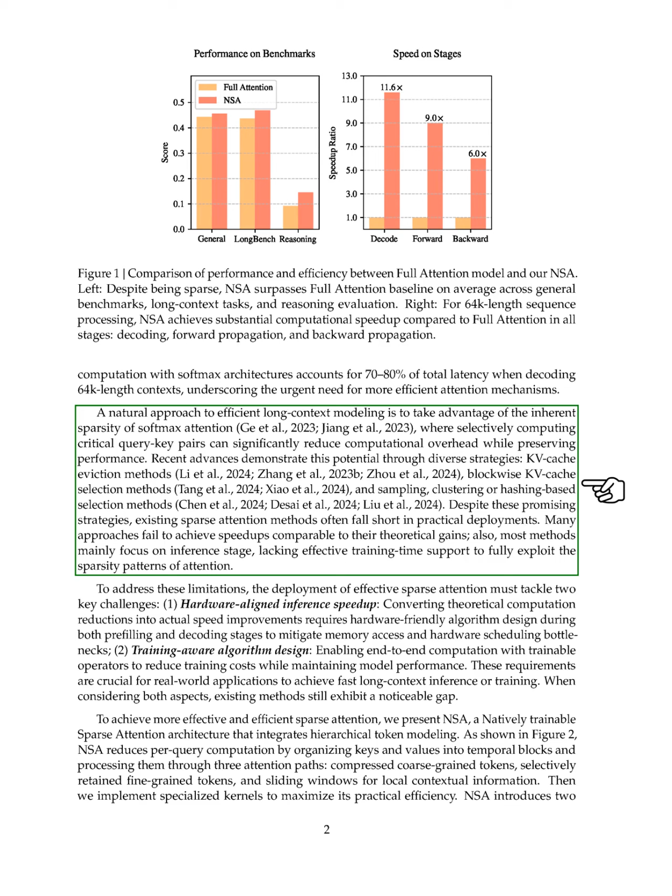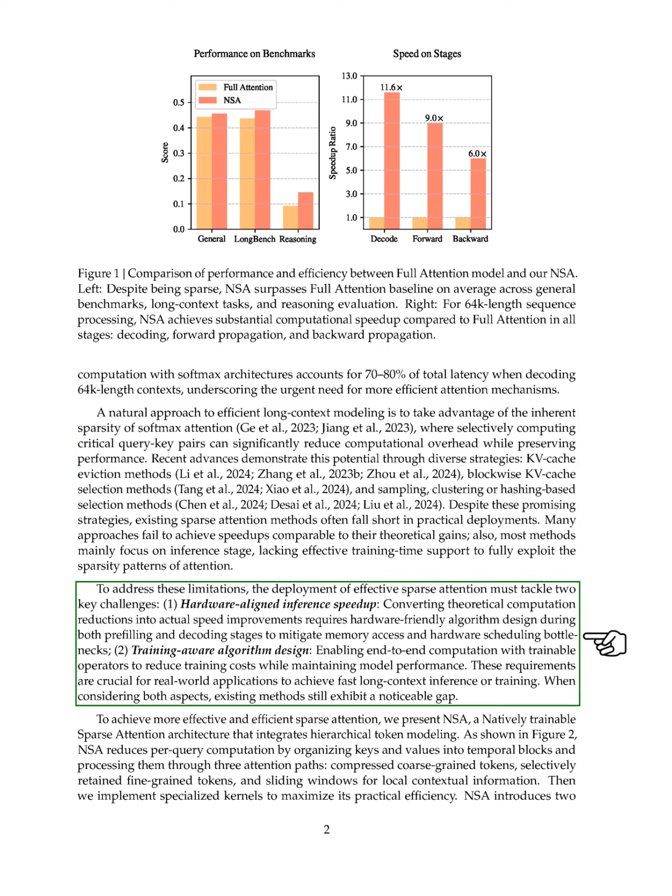We see that recent strategies, such as KV cache eviction and blockwise selection methods, show potential in this area. Yet, many existing sparse attention methods do not perform as well in practice, often failing to deliver the expected speed improvements and primarily focusing on inference without adequate training time support. To overcome these challenges, we identify two key areas that need attention. First, we need hardware-aligned inference speedup, which requires designing algorithms that work well with hardware during both the prefilling and decoding stages. Second, we need training-aware algorithm design to ensure that we can train models efficiently while maintaining performance.